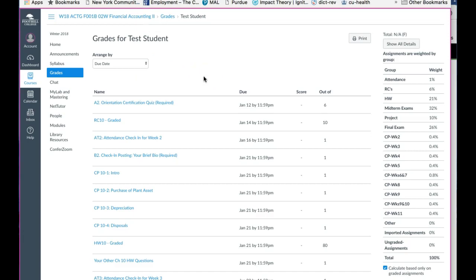Here is my view of the grade book, and in order to correctly view your grade, each component here shows you your base score, basically the maximum score that you will be using for the actual percentage that I'll be producing from each of these scores. For now, you don't know what that means, but as you read the syllabus, you will find out. Basically, what I want you to look at is your score.